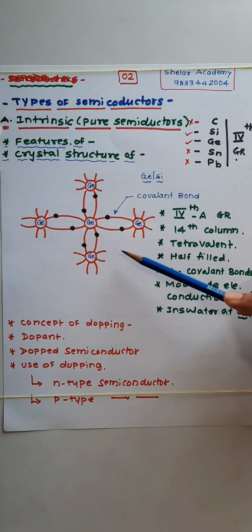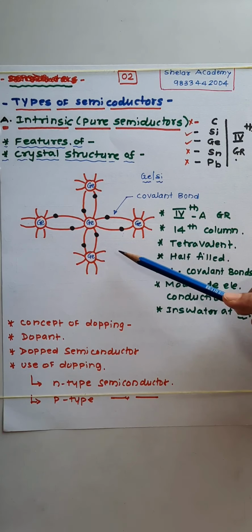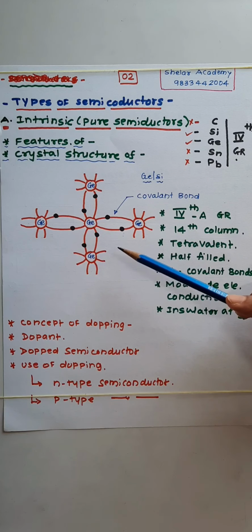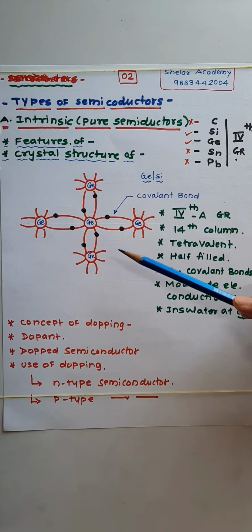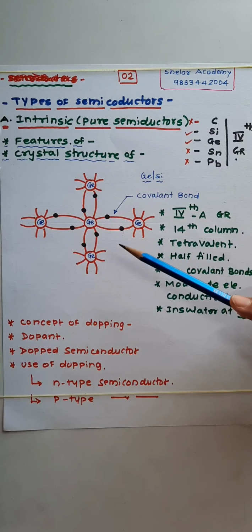So in order to increase the majority carrier and hence the conductivity, impurity atoms are added to the pure semiconductor in a controlled manner. Controlled manner means for every 10 raised to 6 pure semiconductor atoms, one impurity atom is added.